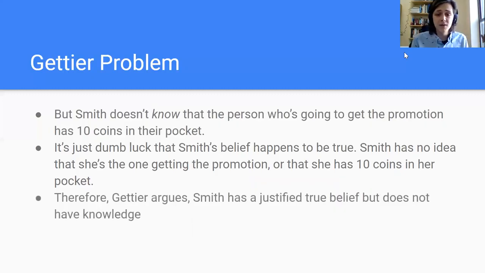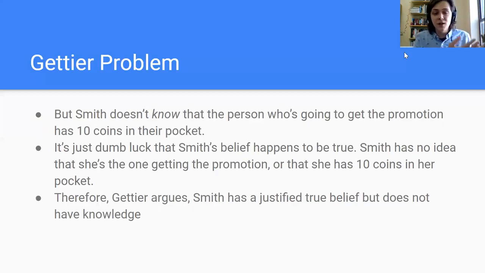Therefore, Gettier argues, Smith has a justified true belief, but does not have knowledge. Smith has a true belief, and it is justified. But because the justification is built on false beliefs about Jones, or at least one false belief about Jones, Smith doesn't really know. The fact that Smith's belief is true is somehow disconnected from Smith's justification.